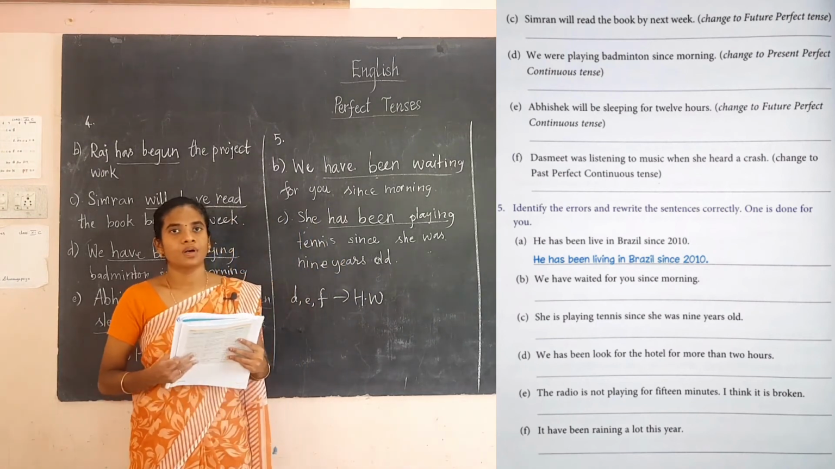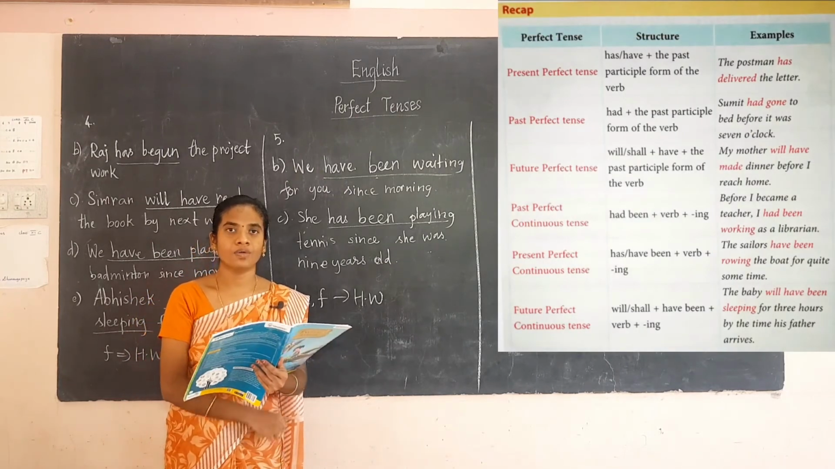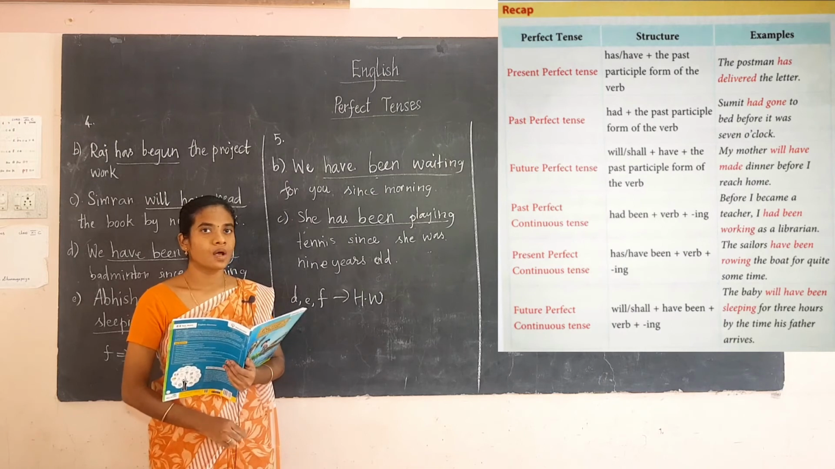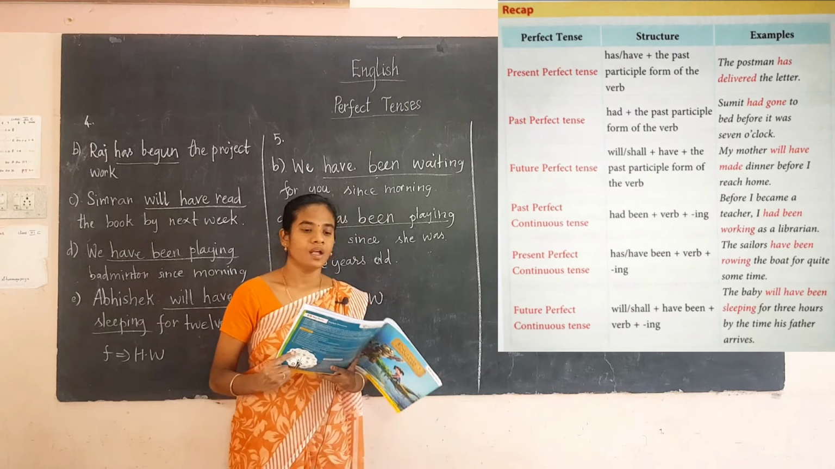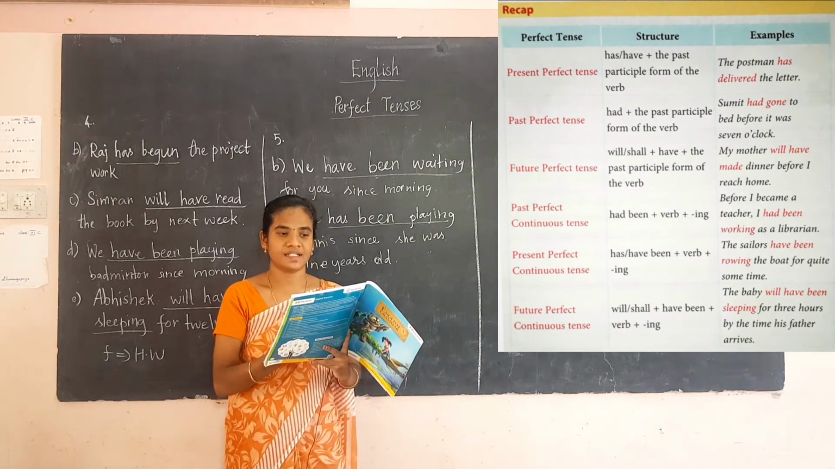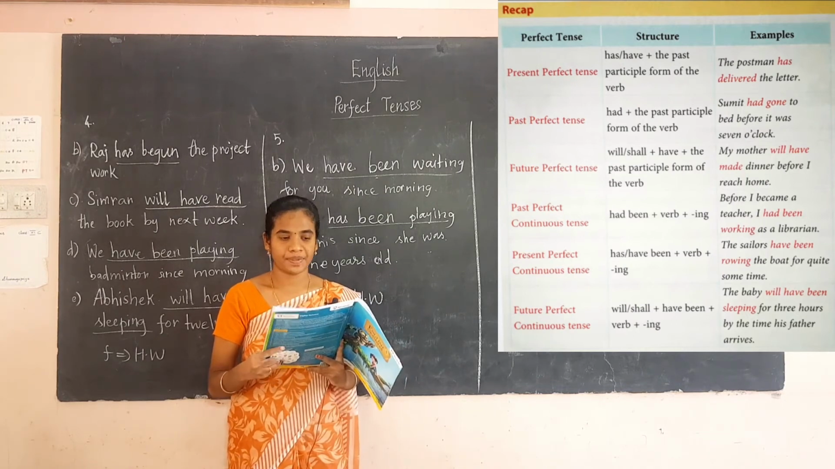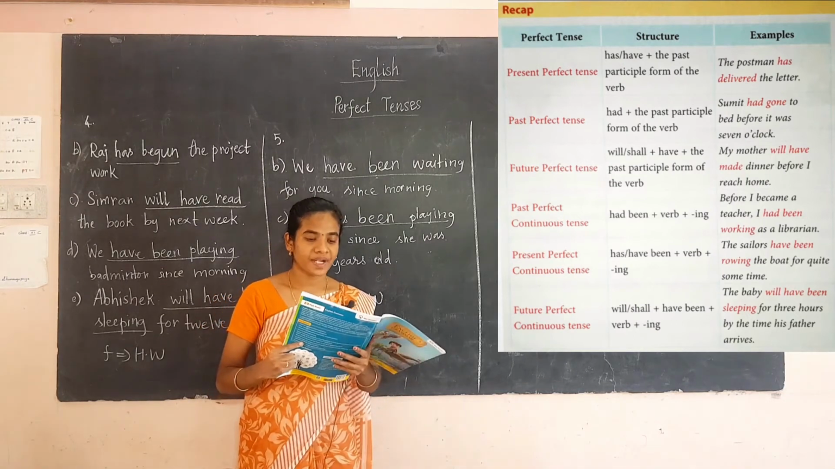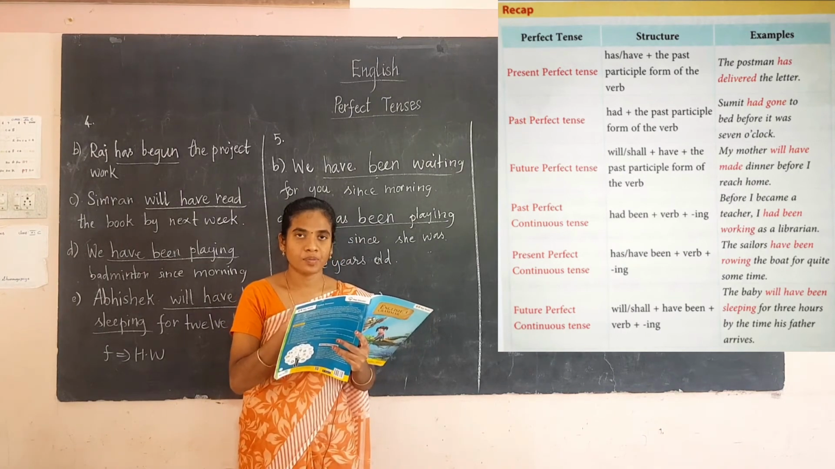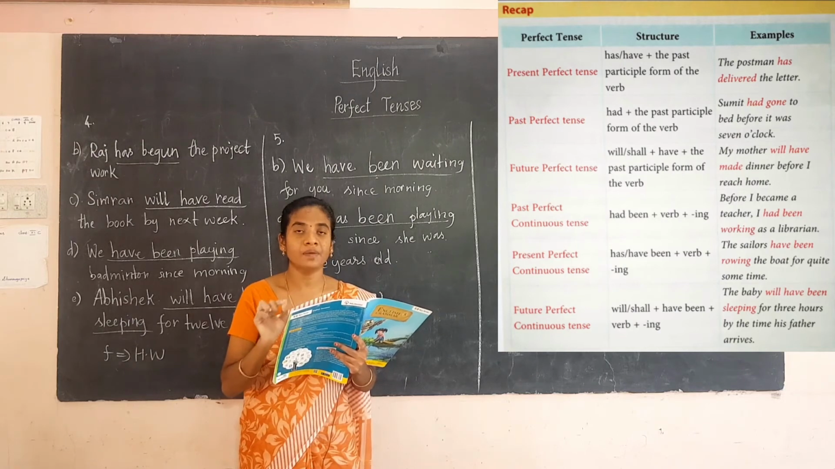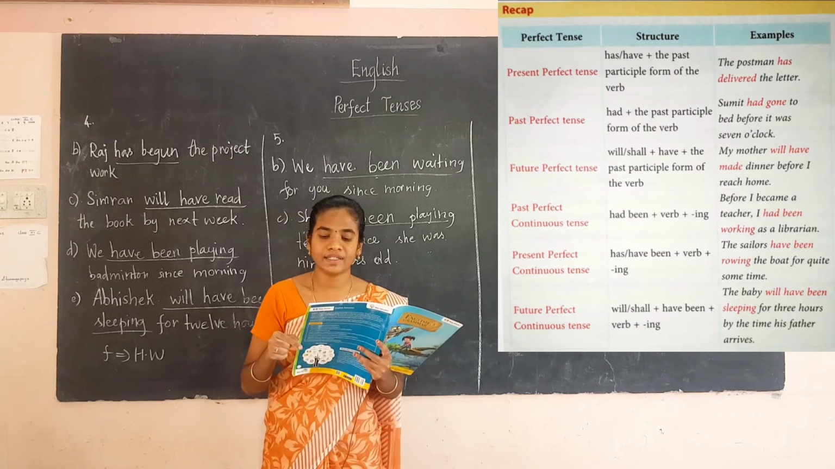Okay, so what we have discussed today is the 6 tenses, and now we shall recap the 6 tenses. Okay students, now see this image. This is the recap exercise for you. Here the perfect tenses are given with their structure and also examples. For the present perfect tense, the structure is has or have plus the past participle form of the verb. See the example, the postman has delivered the letter.